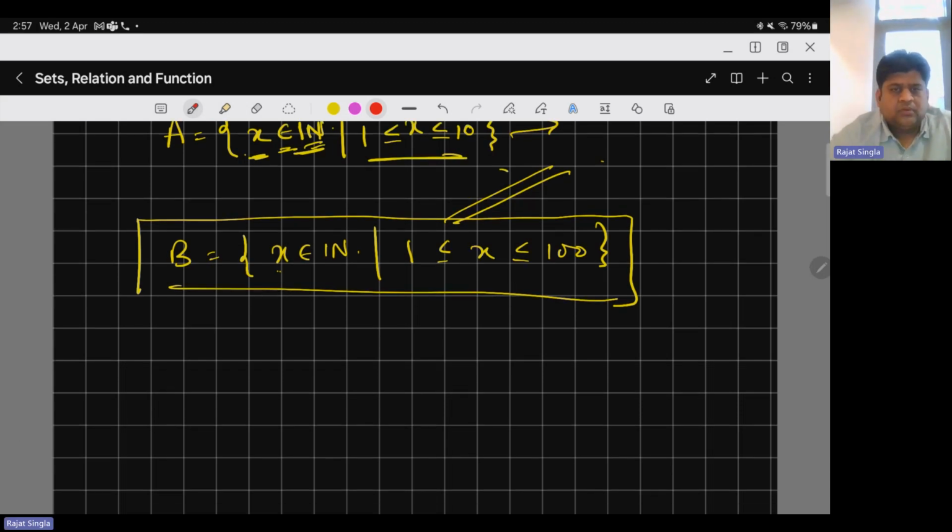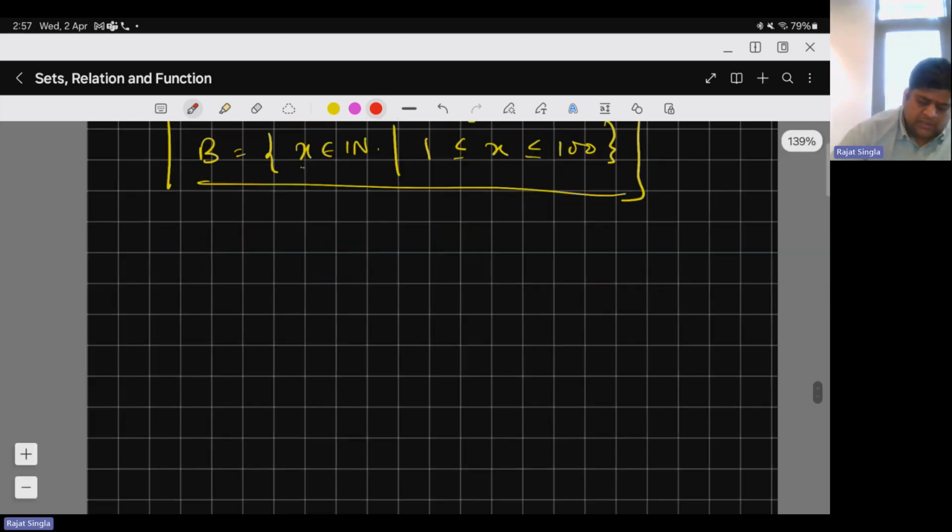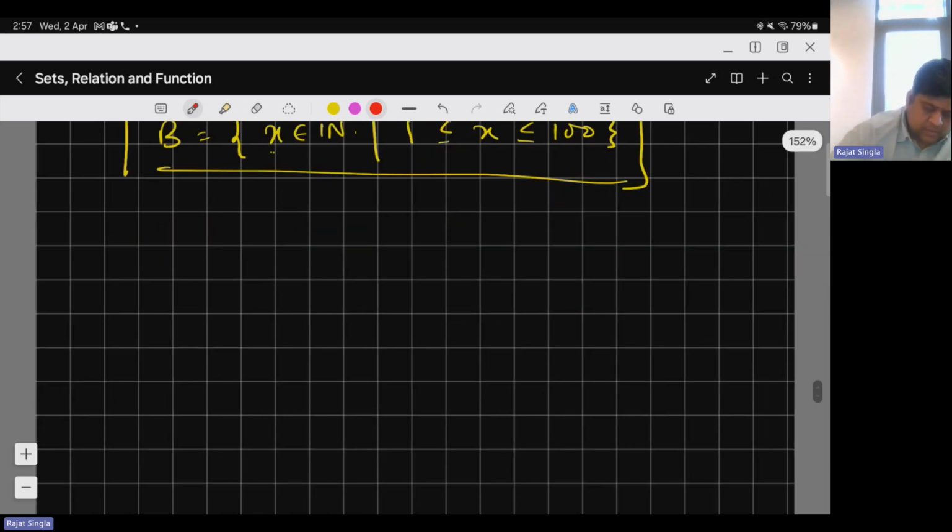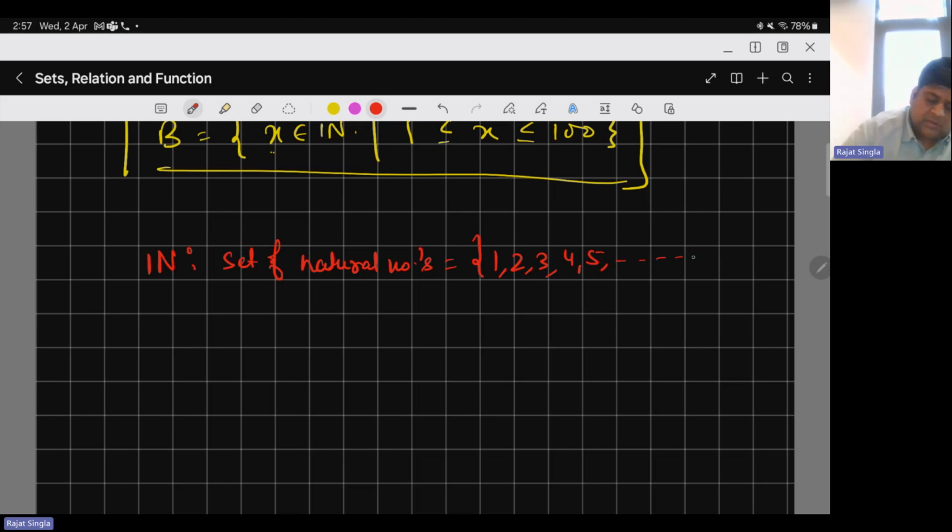Okay, so that's very easy. Now we'll do one or two examples. Let me introduce some symbols for you. N represents the set of natural numbers. This is a Greek letter, N with some line. And what are these? Nothing but 1, 2, 3, 4, 5, all these numbers.